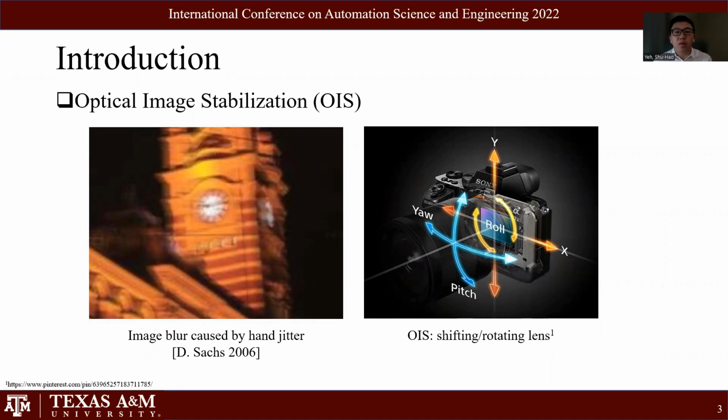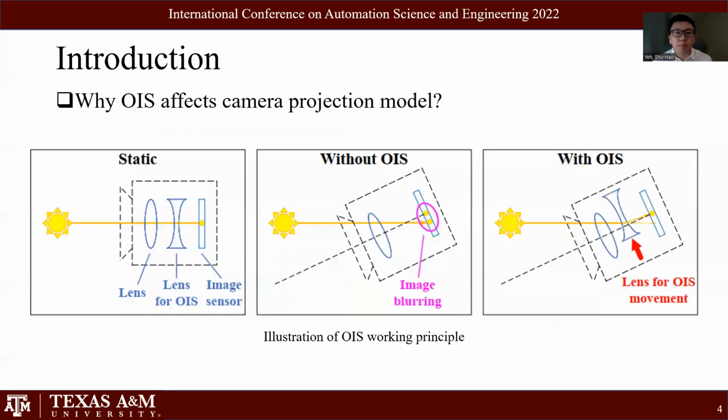It is a mechanism to improve image quality by moving the optical lens to compensate for image blurring caused by involuntary motion such as hand jittering. In brief, OIS detects the involuntary motion of the device with a sensor like a gyroscope, and then it shifts or rotates the lens in the opposite direction to cancel and reduce the blurring.